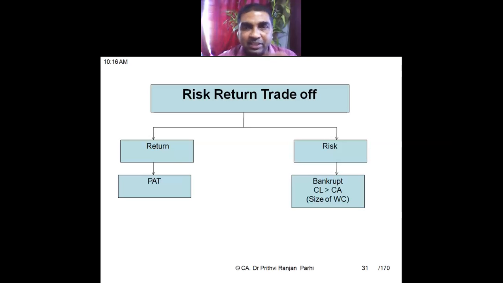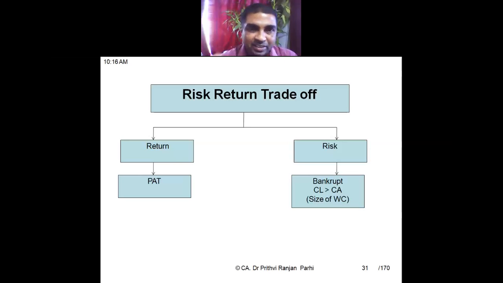But current assets are required to be maintained, or working capital is required to be maintained, to run the business. Without working capital, without current asset, you cannot run the business. So when I am keeping more current asset, I am sacrificing return, because return is less. But without current asset also, I cannot run the business. If less current asset, I am taking a risk.